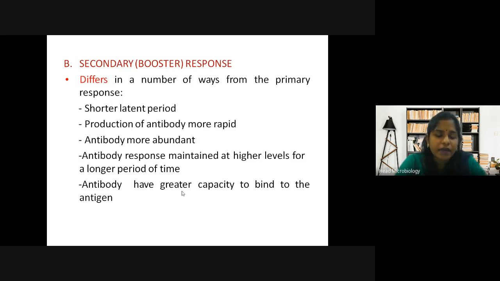Then the secondary response. Under the primary response, what have we covered? Asma, can you tell? Asma, I hope Asma is there in the class. Asma, you have to speak a little loudly.